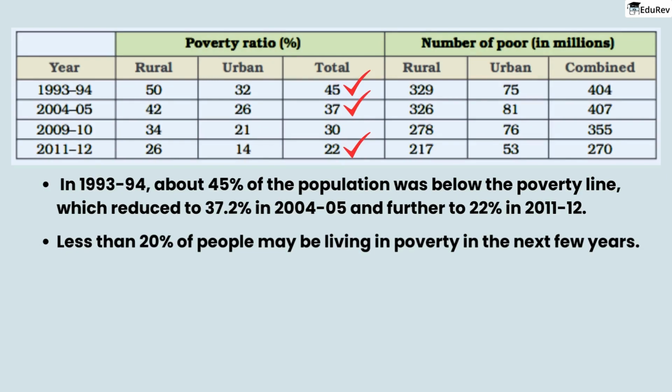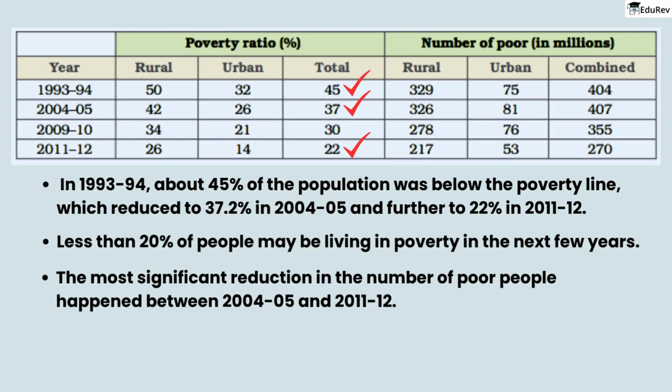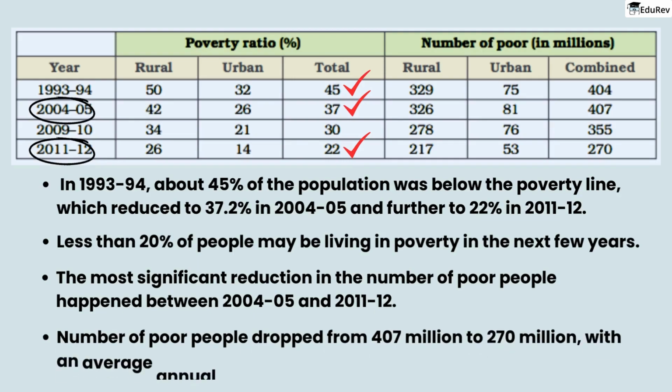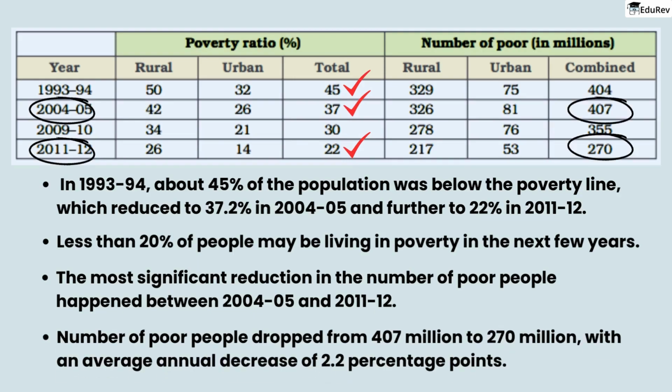Although poverty rates also decreased between 1973 and 1993, the most significant reduction in the number of poor people happened between 2004 and 2005 and 2011 and 2012. During this time, the number of poor people dropped from 407 million to 270 million, with an average annual decrease of 2.2 percentage points.